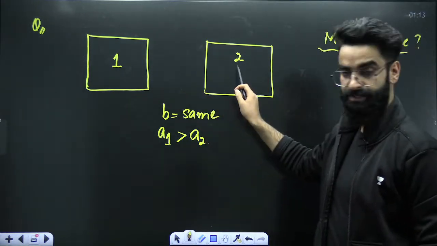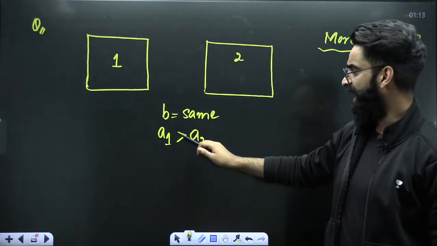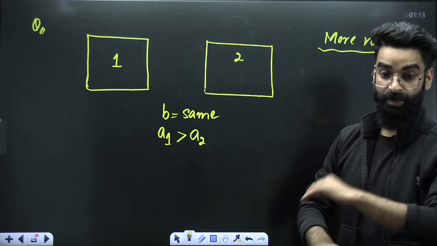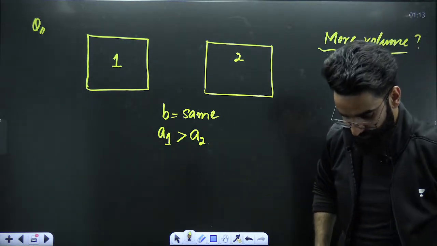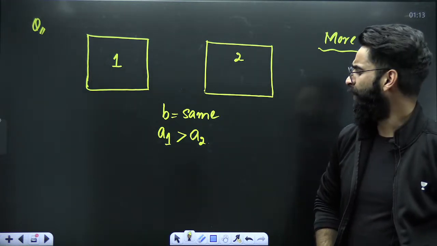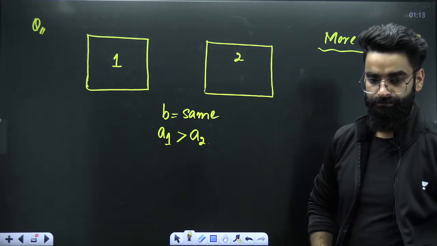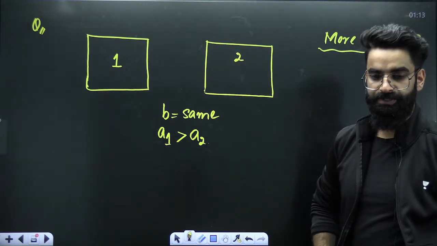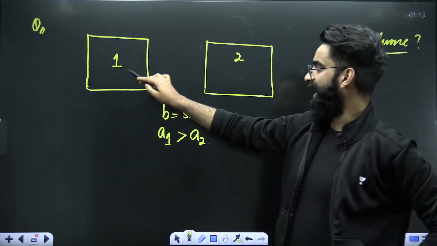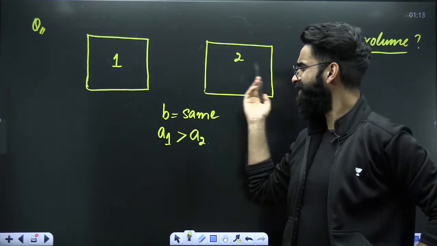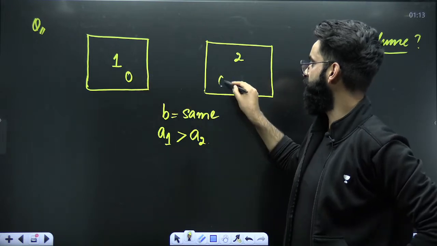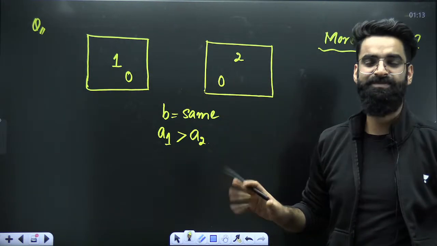There are two gases, gas 1 and gas 2. The b value is the same for both gases. The a value for gas 1 is more than that of gas 2. Now you have to tell me which gas has occupied more volume. See, the b value for both is the same, so the molecules of gas 1 and gas 2 will have the same size, because b gives the idea about size.